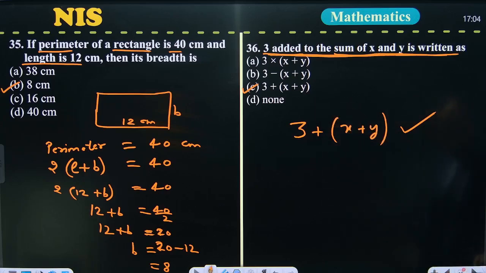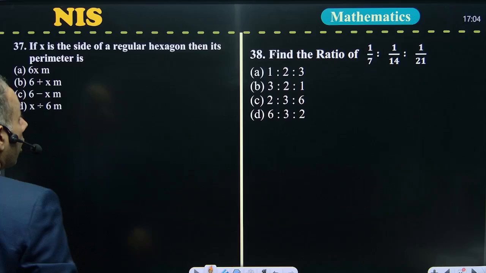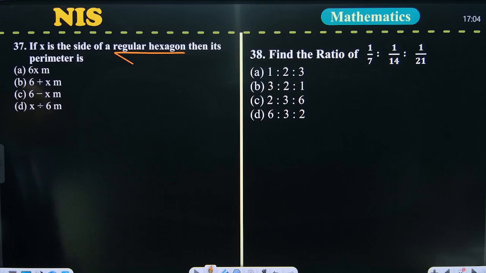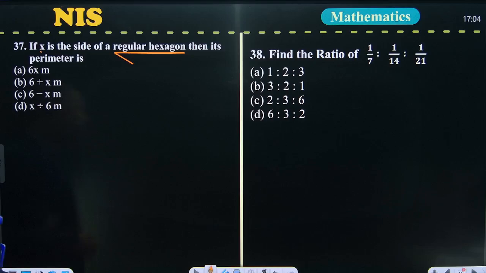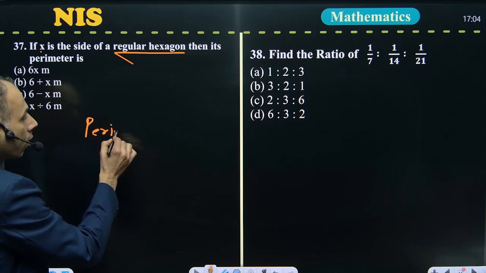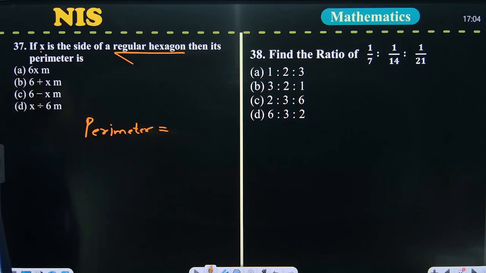Next question, question number 37. Here a figure is given, a regular hexagon. It says that if x is the side of the regular hexagon, then find its perimeter. You know perimeter means the sum of all sides, and a hexagon has 6 sides.